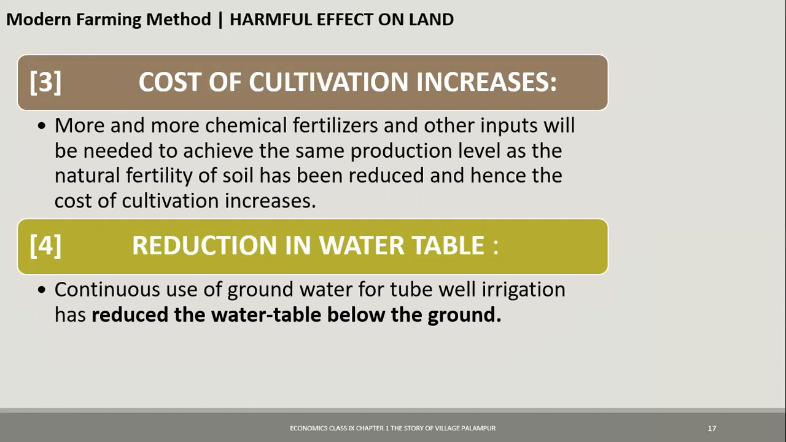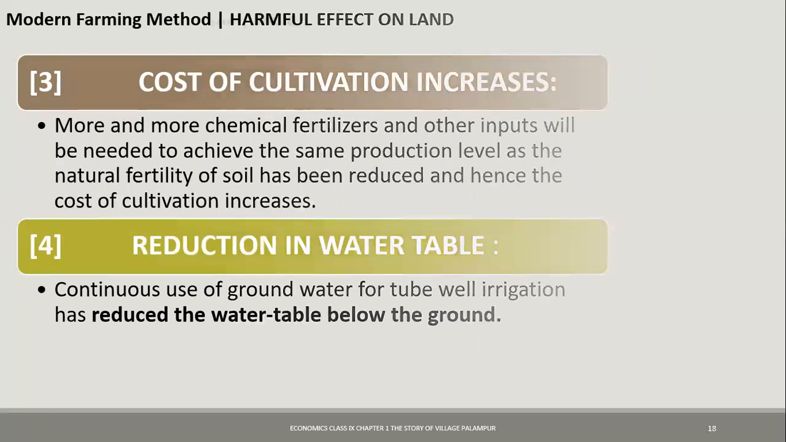So you see that there are a number of harmful effects with the modern farming methods. But if we don't use the modern farming methods, then the production will be low. So there has to be a balance between what is done and how it is done. So I hope that both the methods, multiple cropping and modern farming methods, are clear to you all.